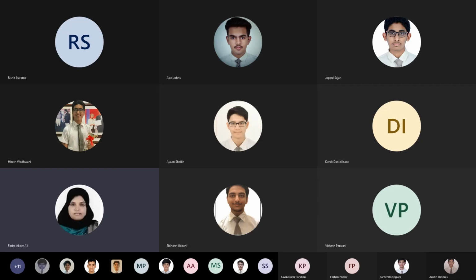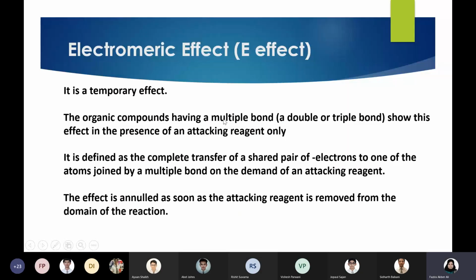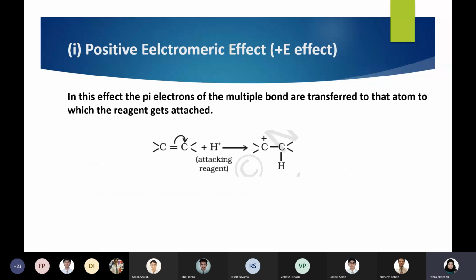Actually present in the case of multiple bonds. Electromeric effect is only possible when the organic compound has a multiple bond and only in the presence of an attacking reagent. That is why we say it's a temporary effect. It doesn't happen every time. Only in the presence of an attacking reagent it operates. So it's actually the transfer of a shared pair of electrons to one of the atoms in the multiple bond in the presence of an attacking reagent.